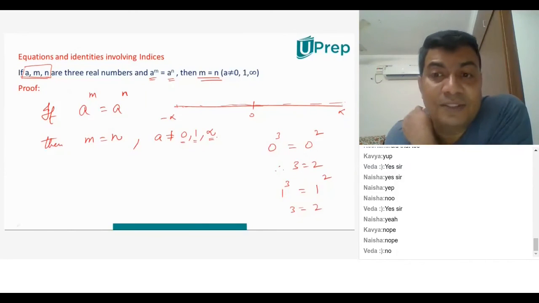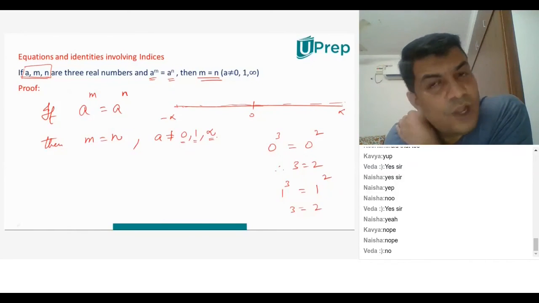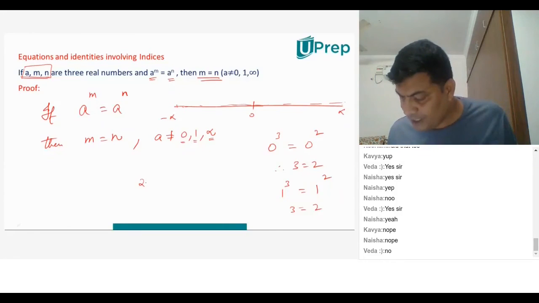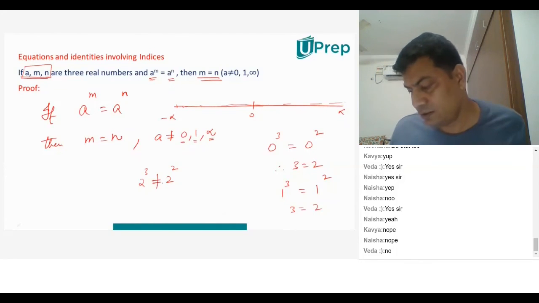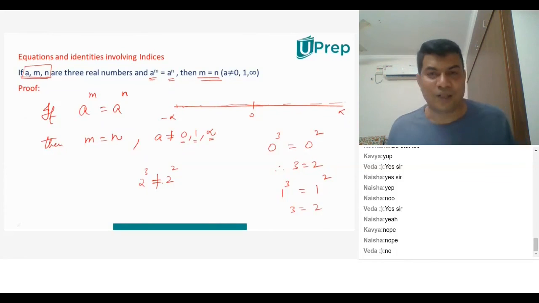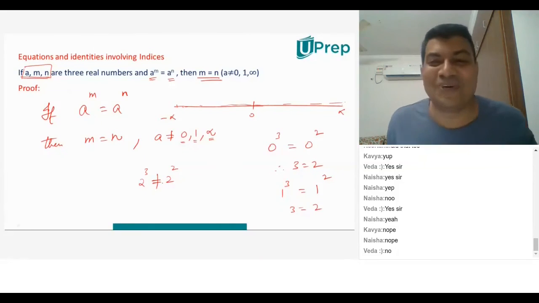Wait, I have a question though. Imagine, Arjun, I took the number 2. 2 to the power of 3 is 8, and 2 to the power of 2 is 4. But I cannot say 8 is equal to 4, right? They are not equal. Yeah, exactly. That's what I said. Because you're taking the example 1 to the power 3 and 1 to the power of 2. So even 2 to the power of 3 and 2 to the power of 2 are not equal, so 3 does not equal 2. Okay, I understood the point you're trying to make, I'll explain.